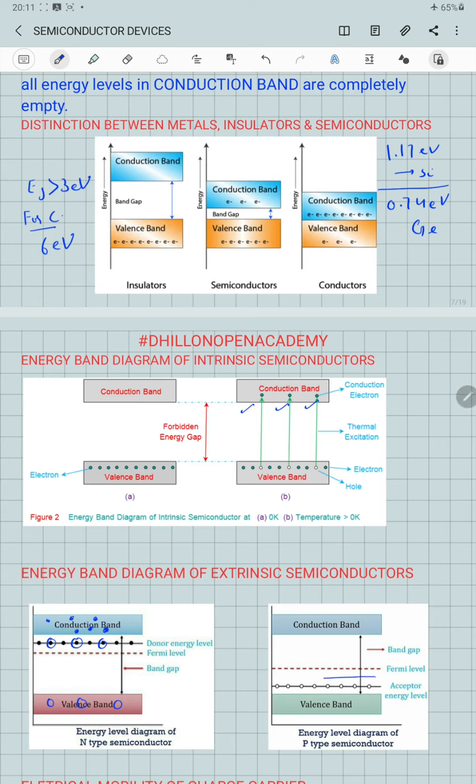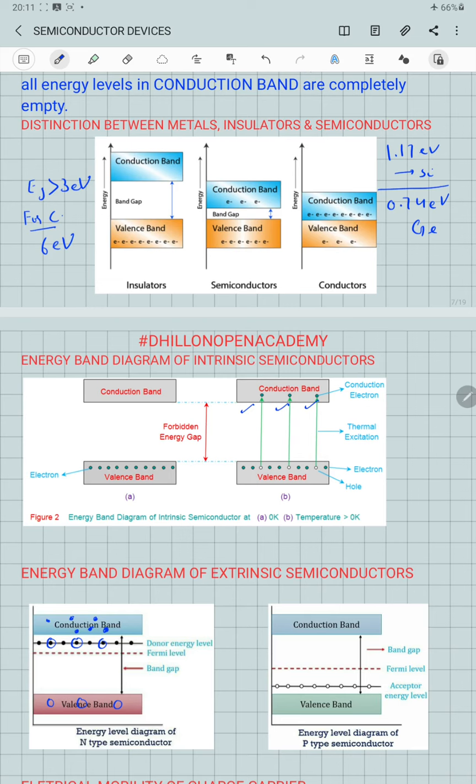So this is the energy level of the acceptor atom, which is present just at the top of the last energy level belonging to the valence band. So here there is a very small energy gap between the acceptor energy level and the last energy level belonging to the valence band.